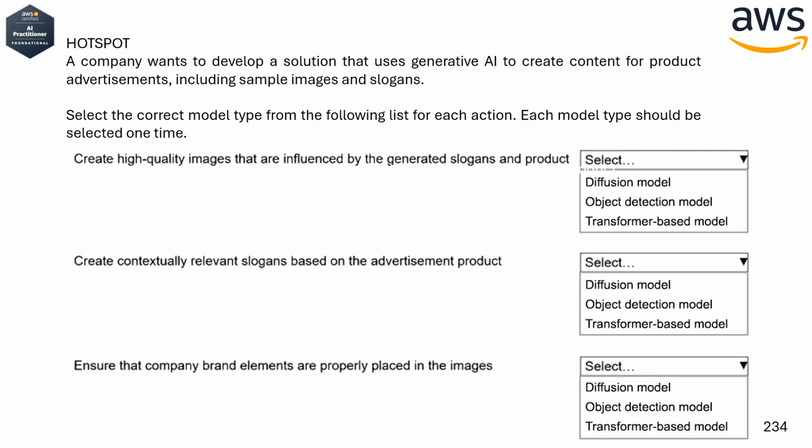A company wants to develop a solution that uses generative AI to create content for product advertisements, including sample images and slogans. Select the correct model type from the following list for each action. Each model type should be selected one time. Create high-quality images that are influenced by the generated slogans and product.